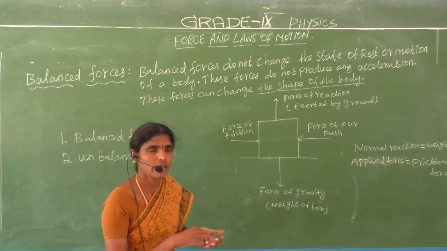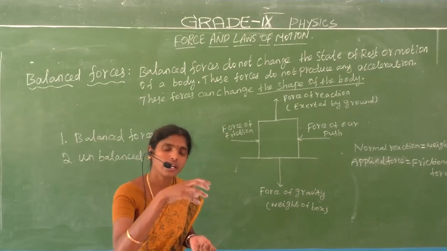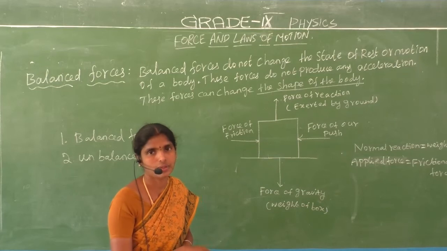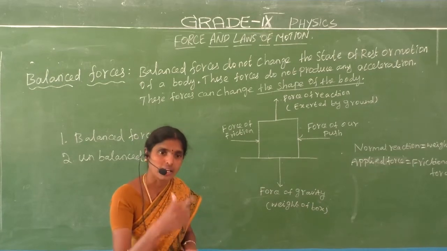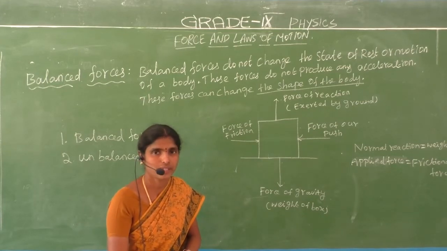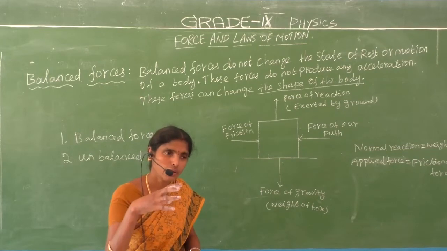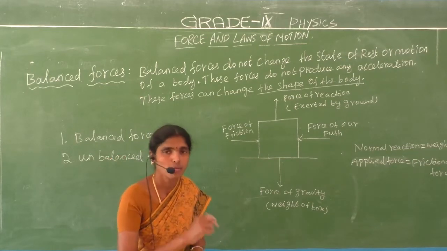Now let us consider one object, a book kept on the table. Normally two forces occur: the normal force and the weight, that is the gravitational force. Are you understand? Okay, we give a force on the book.